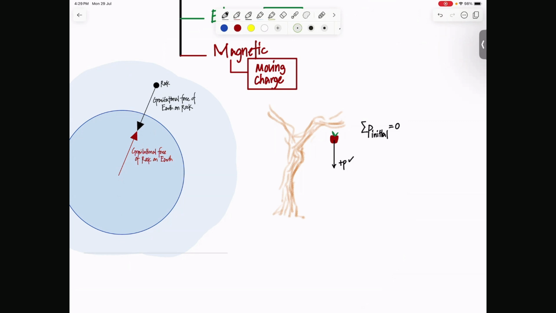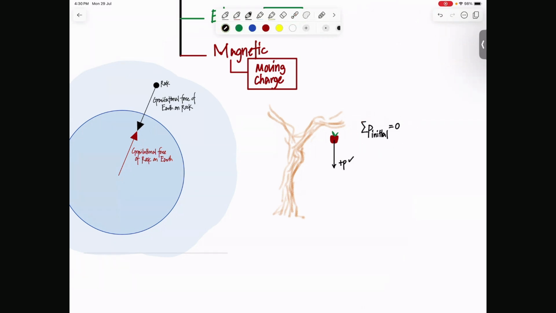So what's happening here is suddenly you have momentum of plus p, but the system must have a momentum of how much? Zero. So that's when Newton was wondering, wait a second, you can't create momentum, and he has proven this very well using ideas of mechanics and calculus. But while looking at an apple falling, he started wondering, it has a positive momentum, but the total system must be zero. So who has the negative momentum? Somebody must have to lose momentum for the apple to gain momentum.